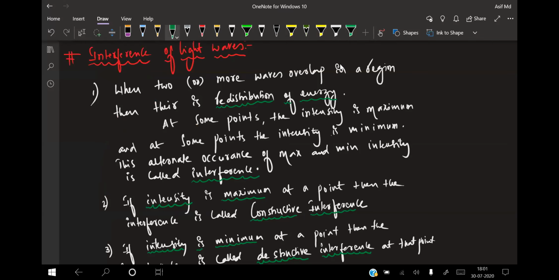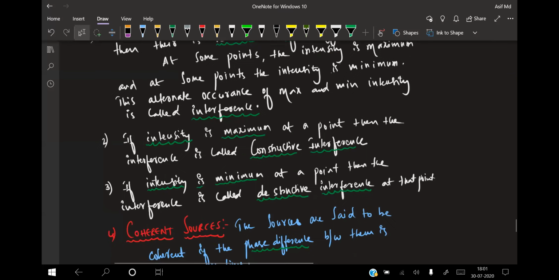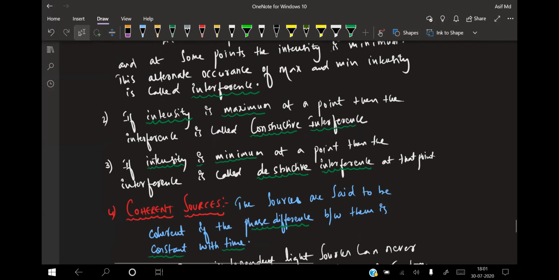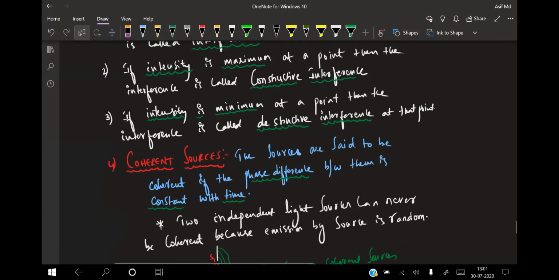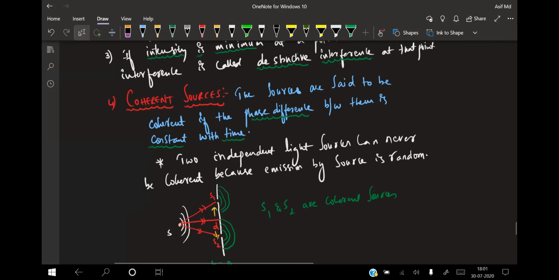Interference. Now, the intensity is maximum at a point when the interference is called what? Constructive. If the intensity is minimum at a point, then the interference is called destructive. Now, what do you mean by coherent source? The sources are said to be coherent if the phase difference between them is constant with respect to time.